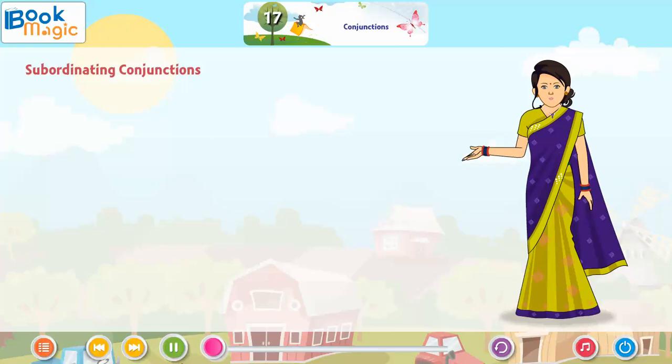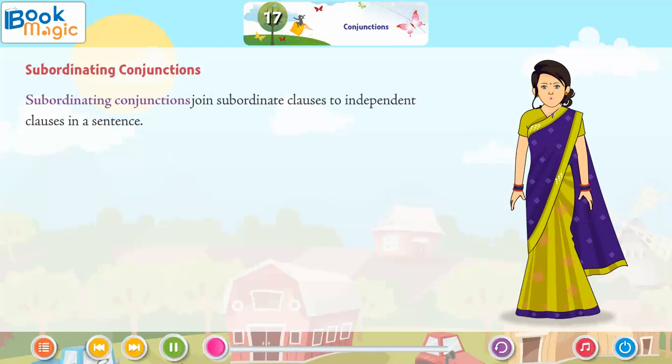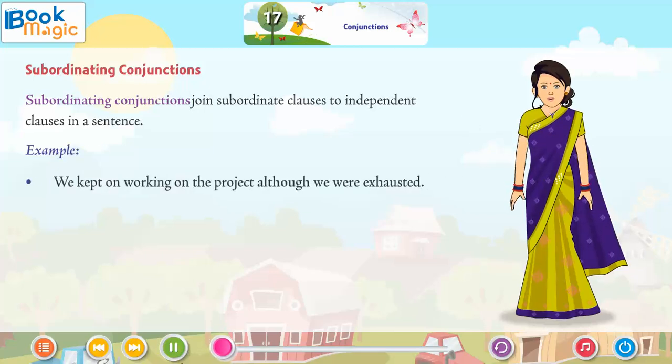Subordinating conjunctions. Subordinating conjunctions join subordinate clauses to independent clauses in a sentence. Example: We kept on working on the project although we were exhausted.